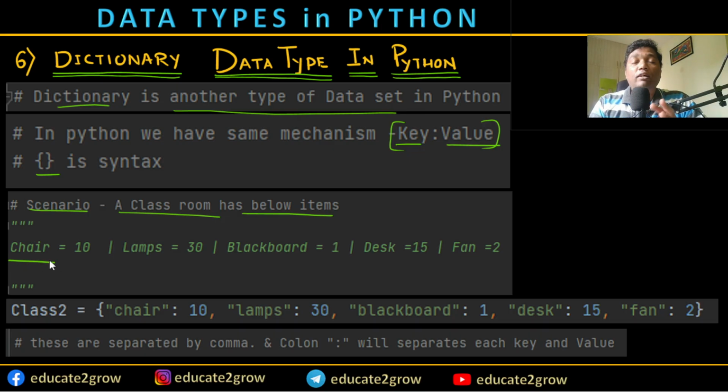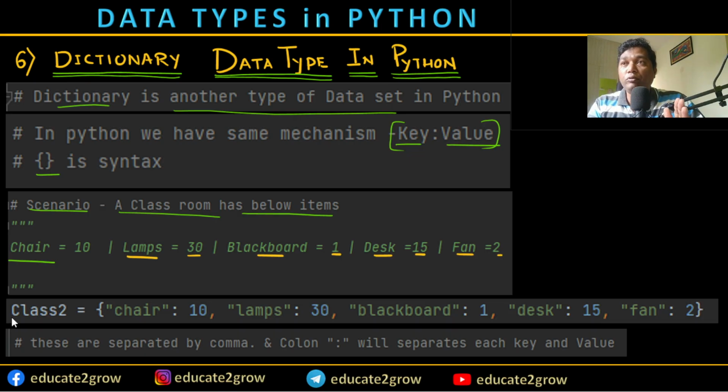There are totally 10 chairs, 30 lamps, one blackboard, 15 desks, and 2 fans. So these are the items available in the classroom, right? How do you put this information in a dictionary in Python?